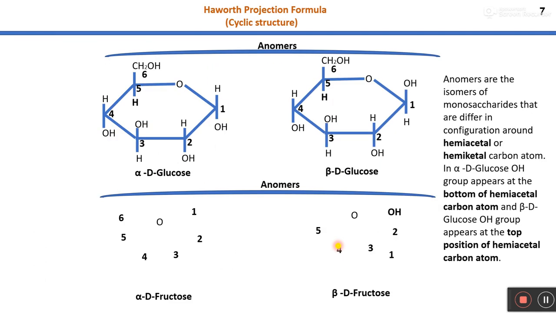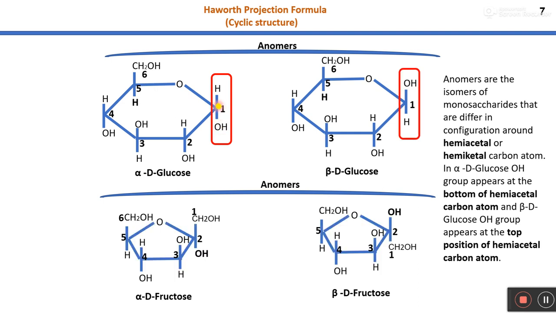So now, according to the Haworth projection formula, these two isomers are known as anomers, right? And these two isomers differ in the configuration around the first carbon atom. So in alpha D glucose, the hydroxyl group should be placed at the bottom of the carbon 1 position, and in beta D glucose, the hydroxyl group should be at the top of the carbon 1 position.